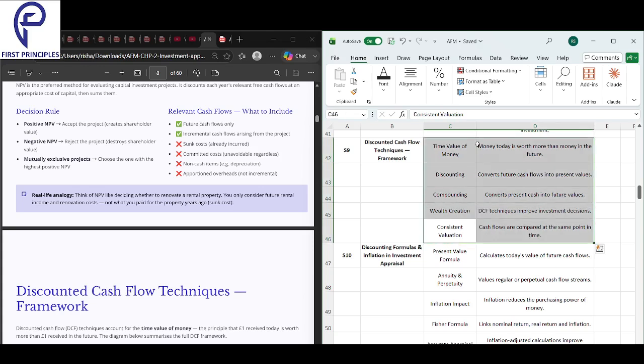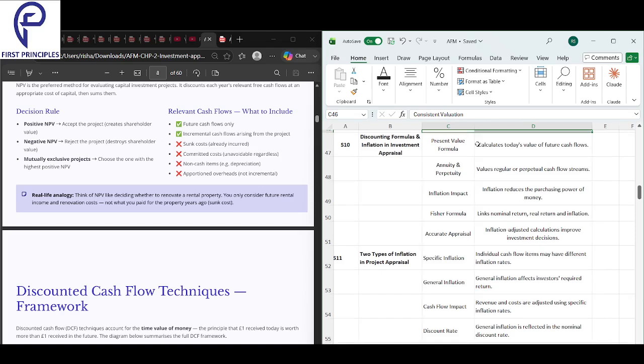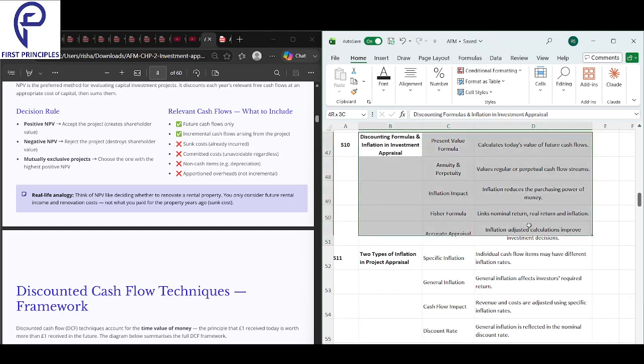So in case of time value of money, money today is worth more than money in the future. Discounting converts future cash flows into present value. Compounding converts present cash flows into future value. Wealth creation: discounted cash flow techniques improve your investment decisions. And finally, with discounted cash flow techniques, all your cash flows are compared at the same point in time. You bring everything to time zero and then you compare it.